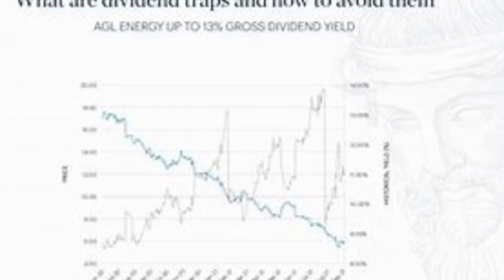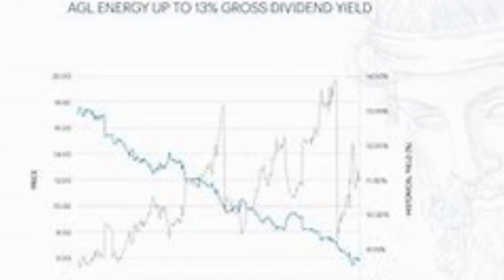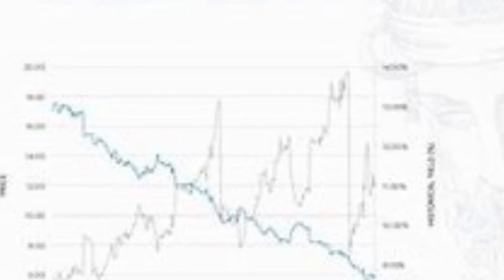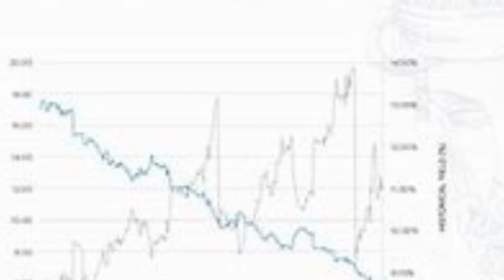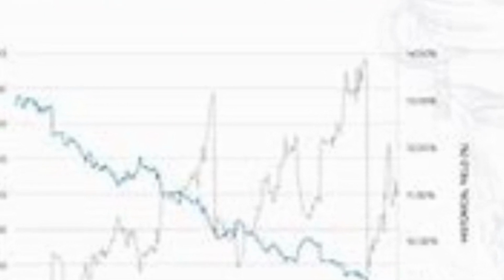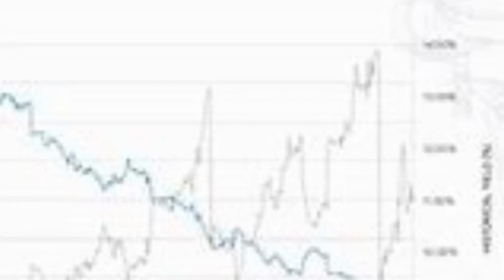2. High payout ratios. A payout ratio indicates how much of a company's earnings are being paid out as dividends. When this ratio exceeds 70 to 80%, it could indicate that the company is stretching its resources too thin. Sectors like utilities might sustain high payout ratios due to stable cash flows, but for most sectors, it's a red flag.